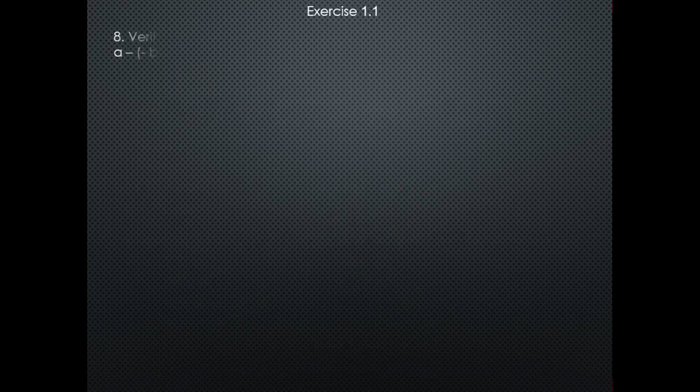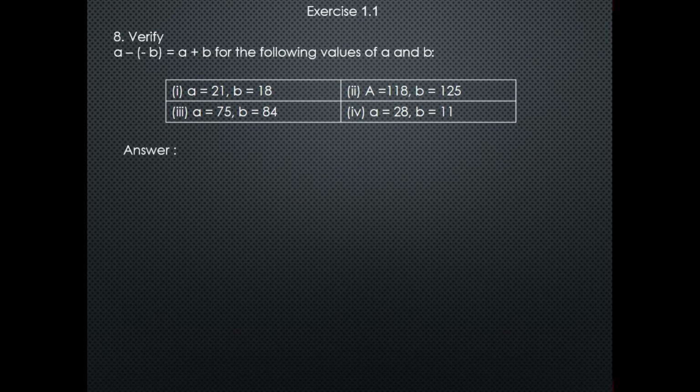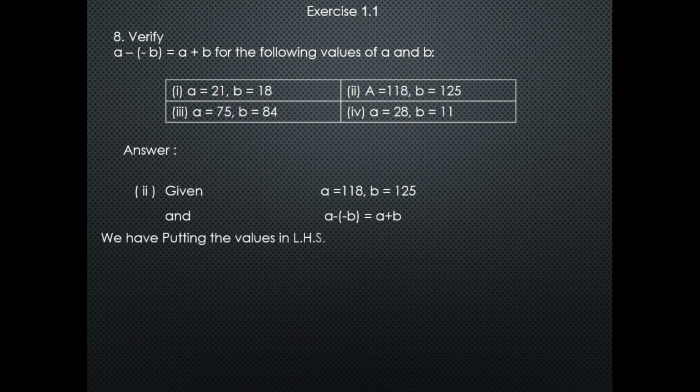Now comes part number 2. So given a is equal to 118 and b is equal to 125. And this is the equation. Now we put the values of a and b on the left hand side, which is 118 minus bracket start minus 125. So minus minus becomes positive. 118 plus 125. Then I will add these two numbers and we will get 243.